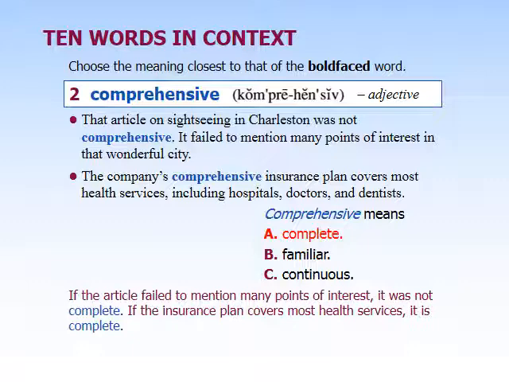In this case, the examples it gives are hospitals, different doctors, and dentists, but there are other things that would be included in comprehensive. Health insurance would also cover it if you needed to get glasses, if you needed medication, if you needed rehabilitation, like if you got injured. So comprehensive means that it covers all parts of something.